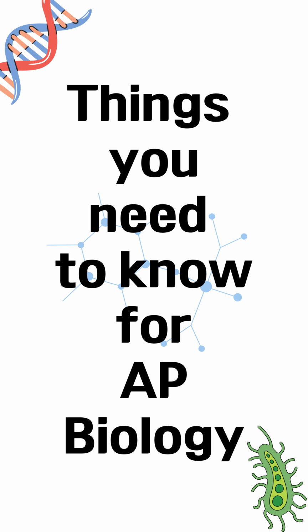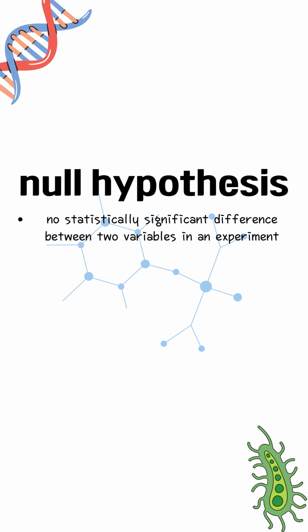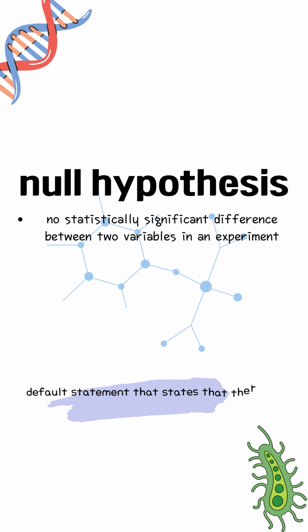Things you need to know for AP Biology. Null hypothesis. Null hypothesis states that there is no statistically significant difference between two variables. In other words, null hypothesis is a default statement that states that there is no effect, no difference, or no relationship between the variables in the experiment.